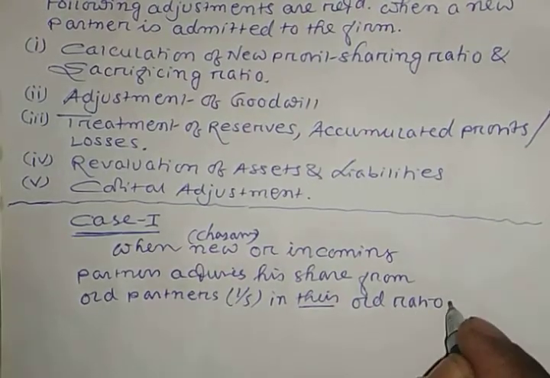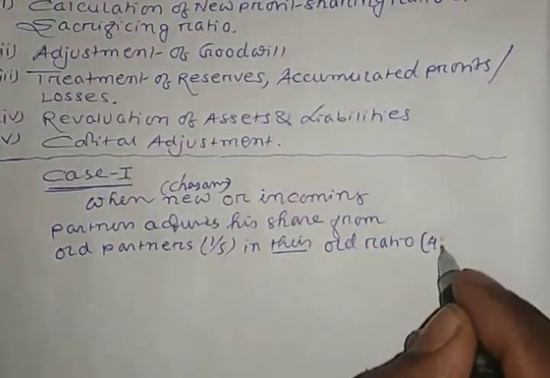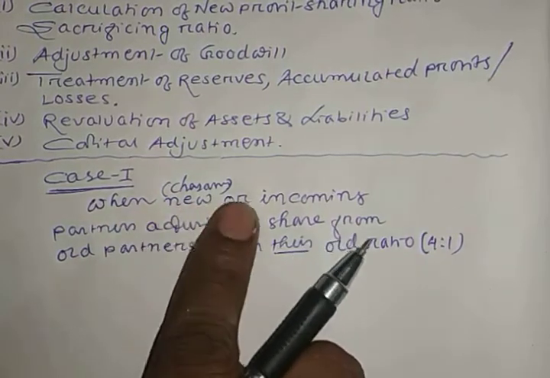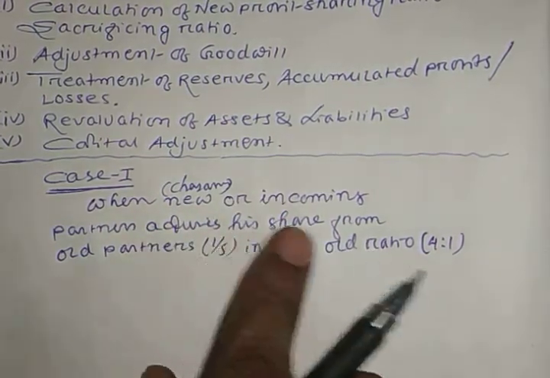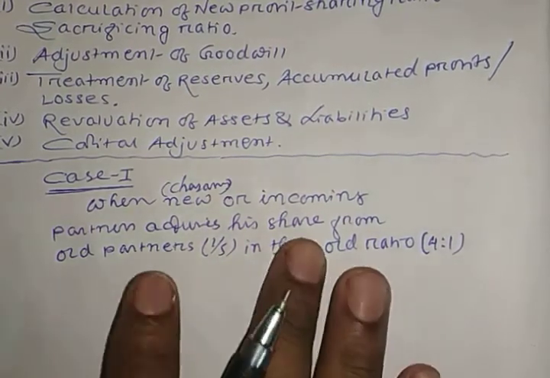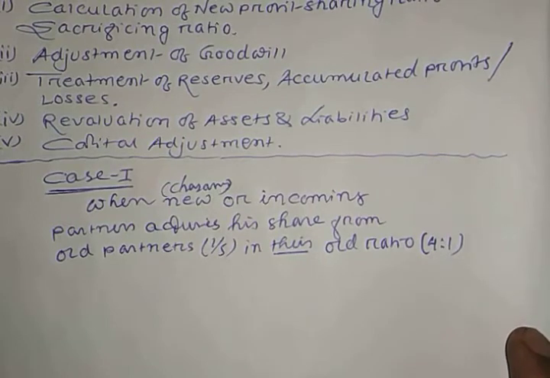What is the old ratio given for the old partners? That is 4:1. Now you see, this is the first situation: when the new or incoming partner acquires his share from old partners in their old ratio. In this case, how do you calculate the new profit sharing ratio?